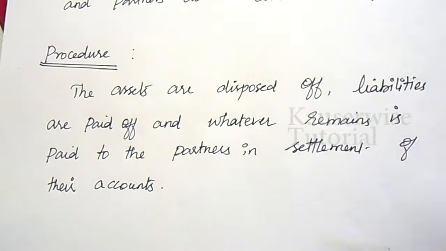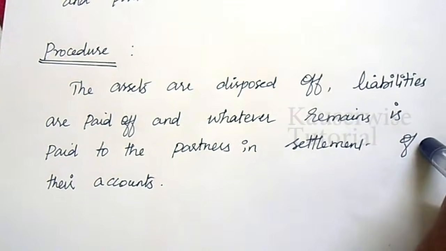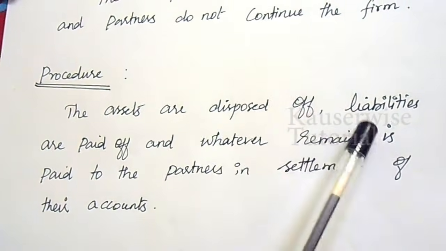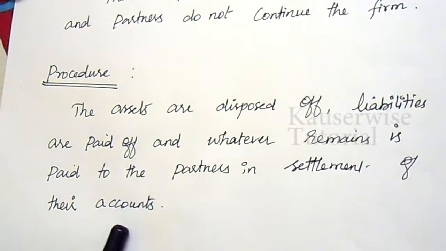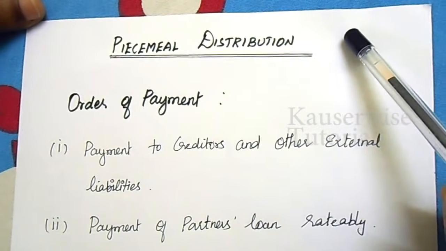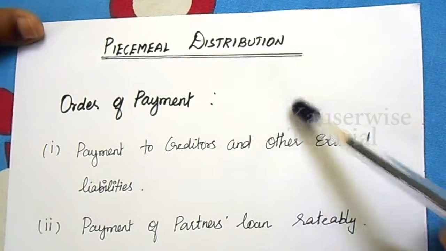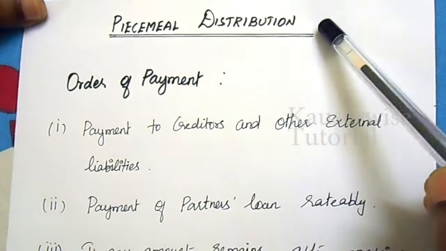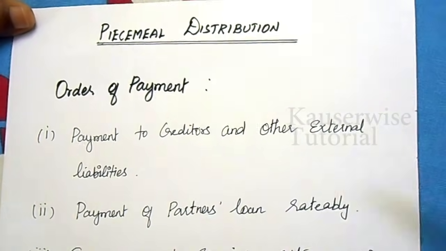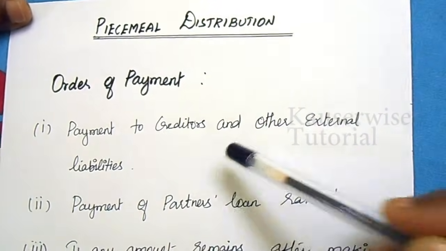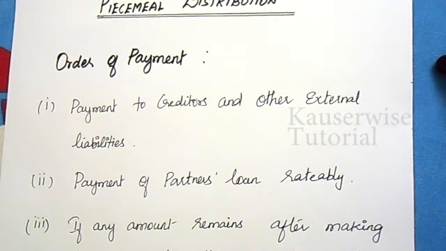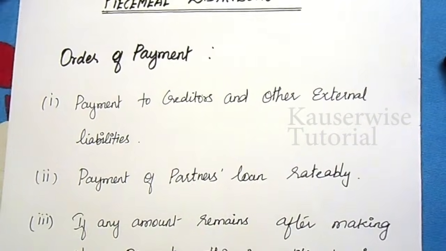Now let us see the procedure of piecemeal distribution. I told you dissolution means selling off all the assets and making payment to liabilities and capital. In piecemeal distribution, first we need to understand the order of payment. Piecemeal distribution means realizing cash, that is selling the assets and realizing the cash, and the amount will be payable to liabilities, and if there is any residual amount, that is the balance amount, that will be payable to partners' capital account.